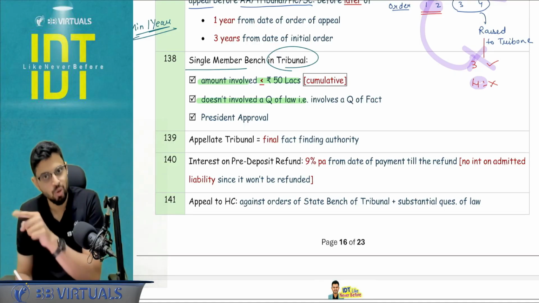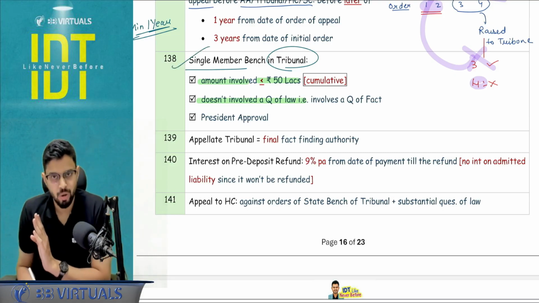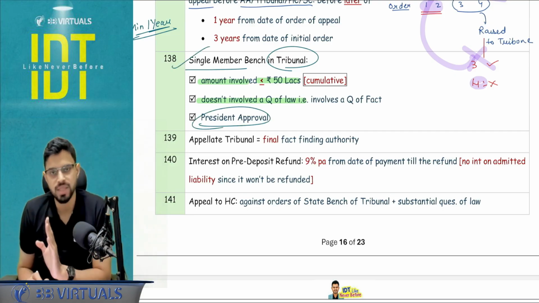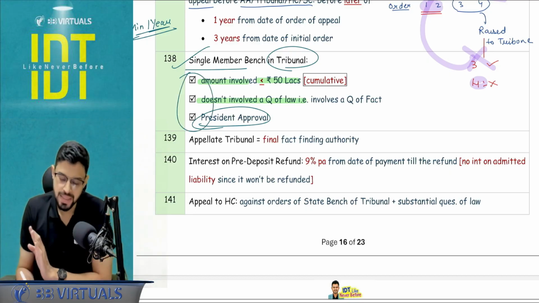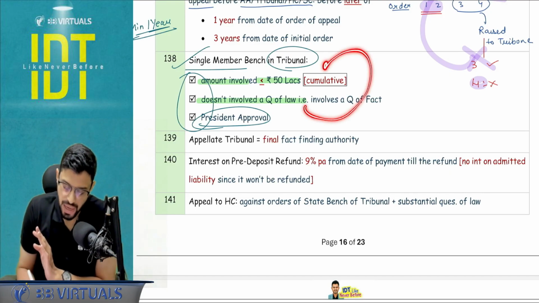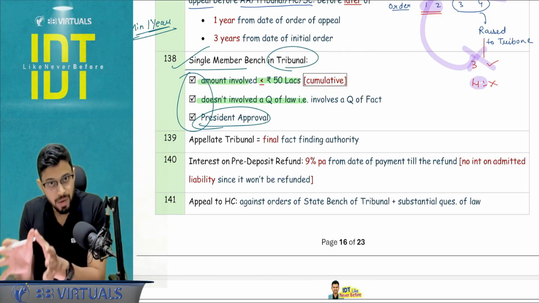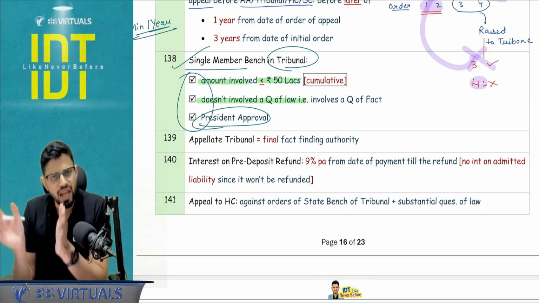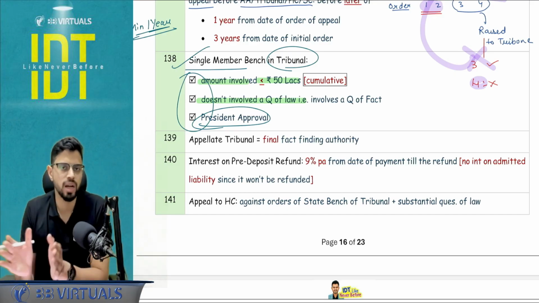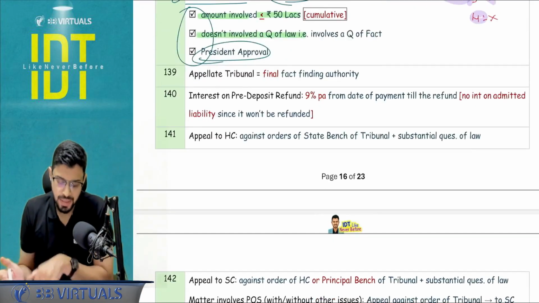So for a question of fact, you can go for a single member bench, okay, not for a question of law, and precedent approval is required. If these 3 conditions are satisfied, a single member bench is possible. Recently, it was clarified that this 50 lakh limit is going to be cumulative in that particular order. Whatever periods are involved, whatever matters are involved, everything total, tax, interest, penalty, whatever it may be, you are going to take the total. Okay, next.